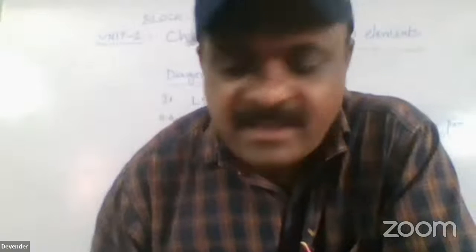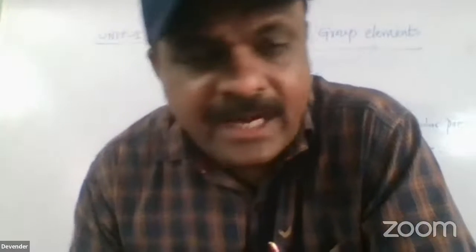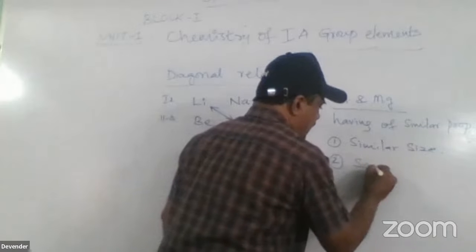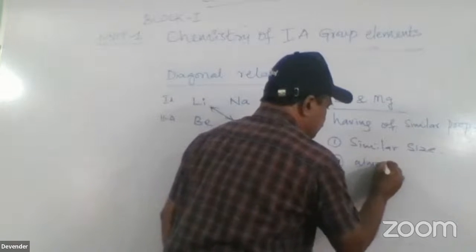The first similar property is size. Lithium has 150 picometers and magnesium has 160 picometers. The size is the same, which means the electronegativity is also almost the same. So the first similar property is size, and almost all the same electronegativity.